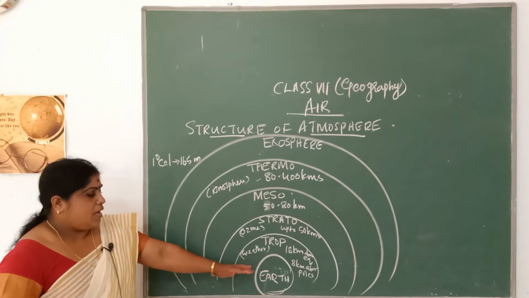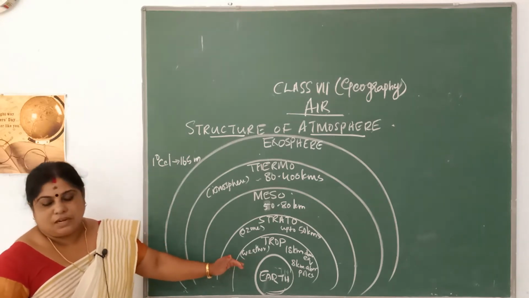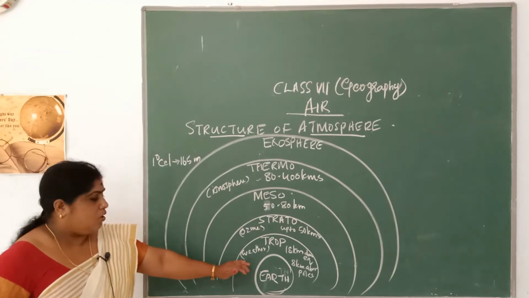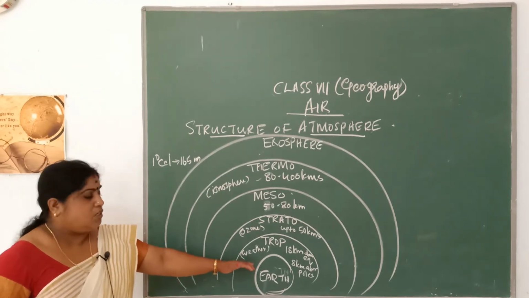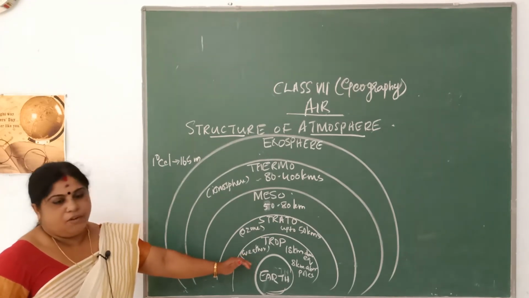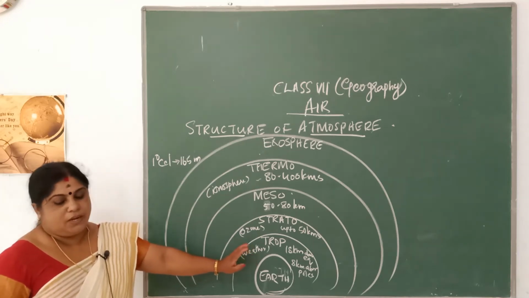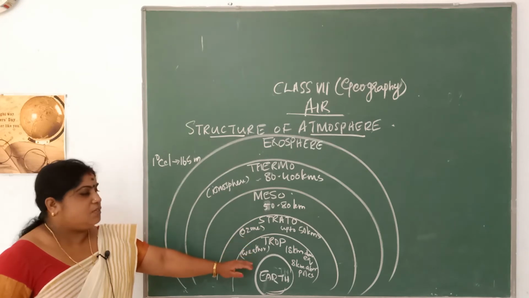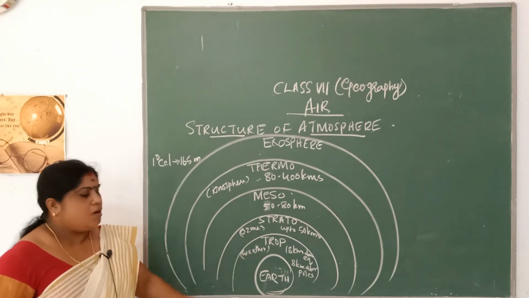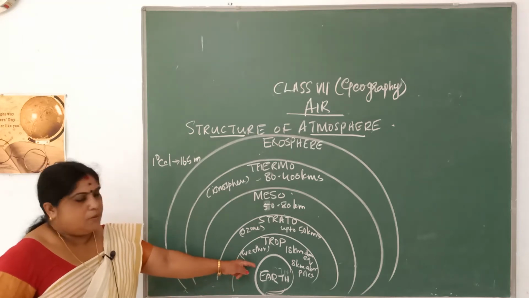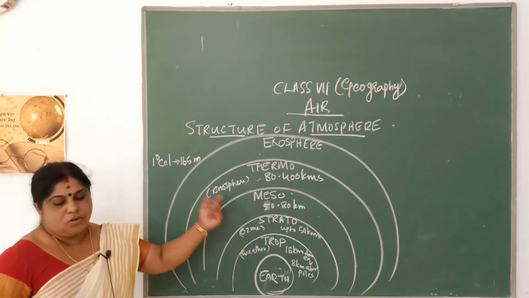The peculiarity of this troposphere is that all the weather phenomena take place in the troposphere. All the weather phenomena, related to clouds, rainfall, etc., occur in the troposphere, and this results in the change of seasons, which is very important for plant and animal life on the earth.